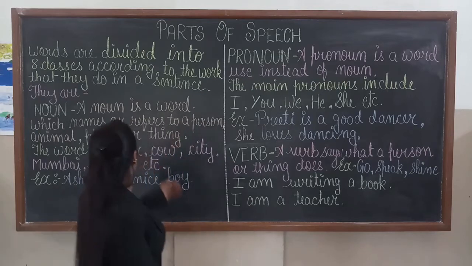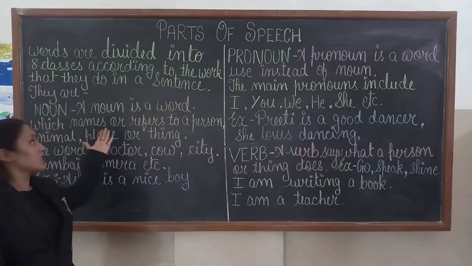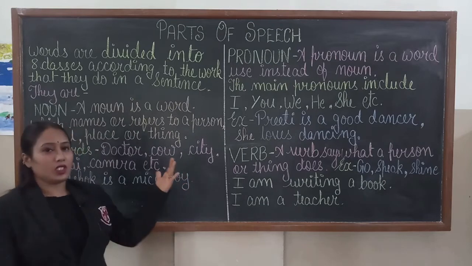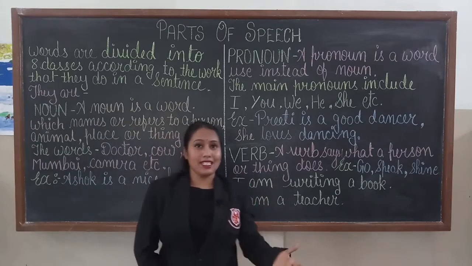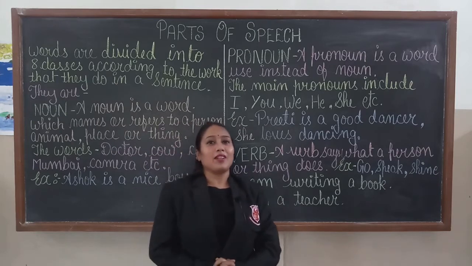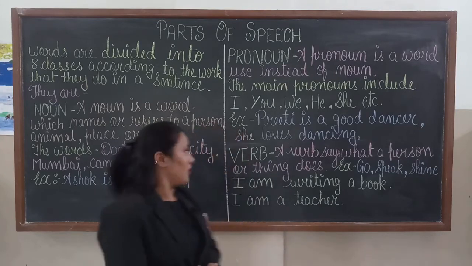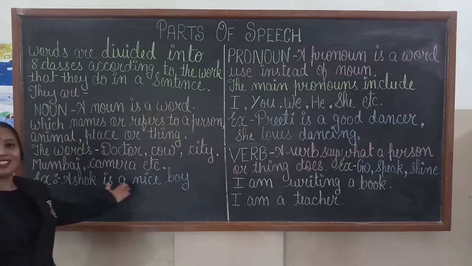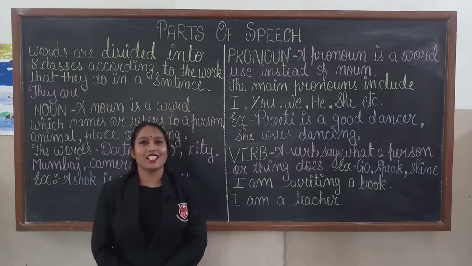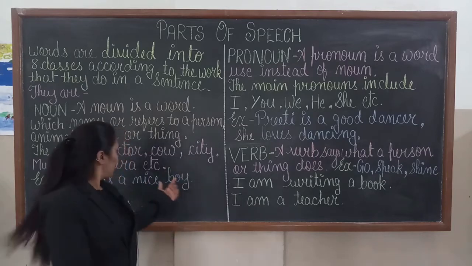So, first is noun. A noun is a word which names or refers to a person, animal, place or thing. So dear students, that means all naming words are nouns, or we can say whenever we open our eyes, whatever we see, that is a noun. The sentence is: Ashok is a nice boy. In this sentence, can you tell me what is the noun? Yes, Ashok and boy. Ashok is a proper noun and boy is a common noun.